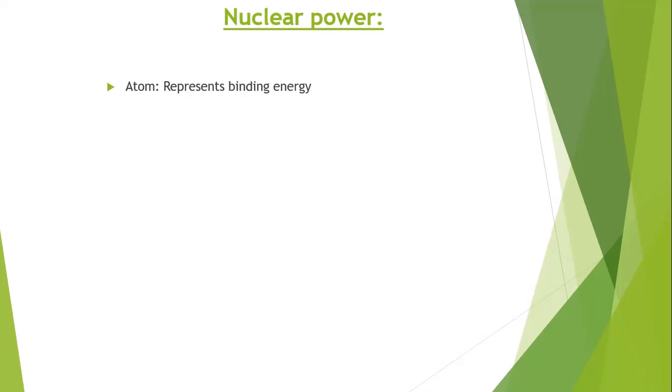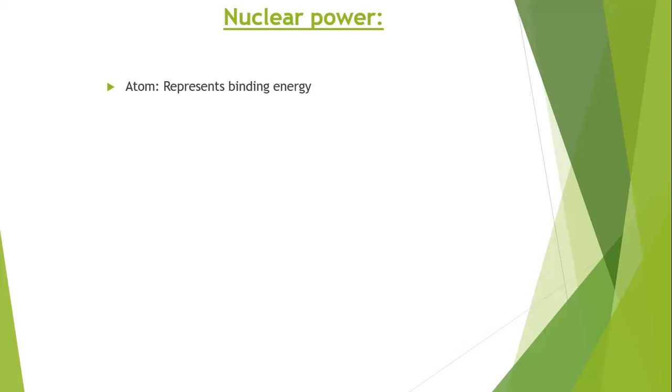What is an atom? Matter consists of minute particles. It is called an atom. These atoms represent an enormous concentration of binding energy. So by the use of these atoms, we can produce nuclear power. This nuclear power is converted into steam, and we can use it for electricity purposes.